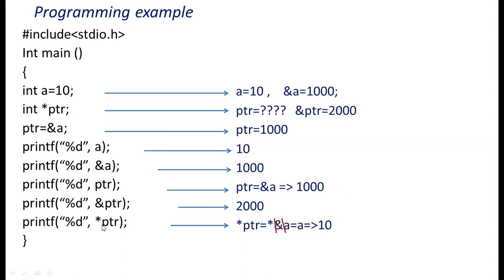If I display star ptr, it will give not the address but the value stored in that address, that is 10. See here, star ptr. What is ptr? Ampersand a. Instead of ptr, I will write ampersand a. Star and ampersand will be cancelled. What is the remaining? a. What is a? That is 10. So it will work like this.